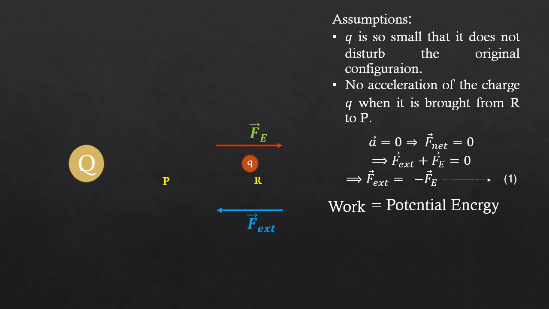Since in this case we are assuming that the acceleration is zero, that means the velocity is not changing, or it means that the kinetic energy remains constant. So whatever work we do will be completely converted to the change in potential energy.